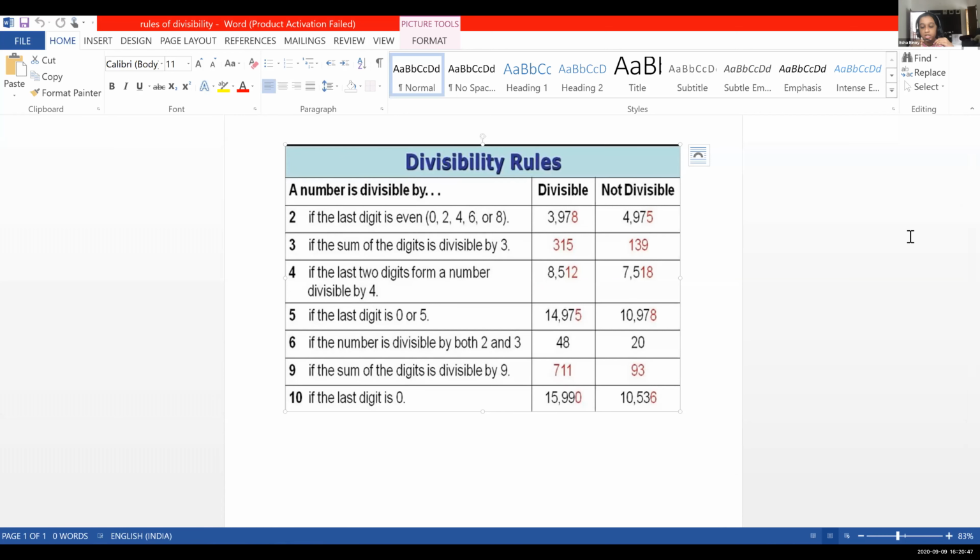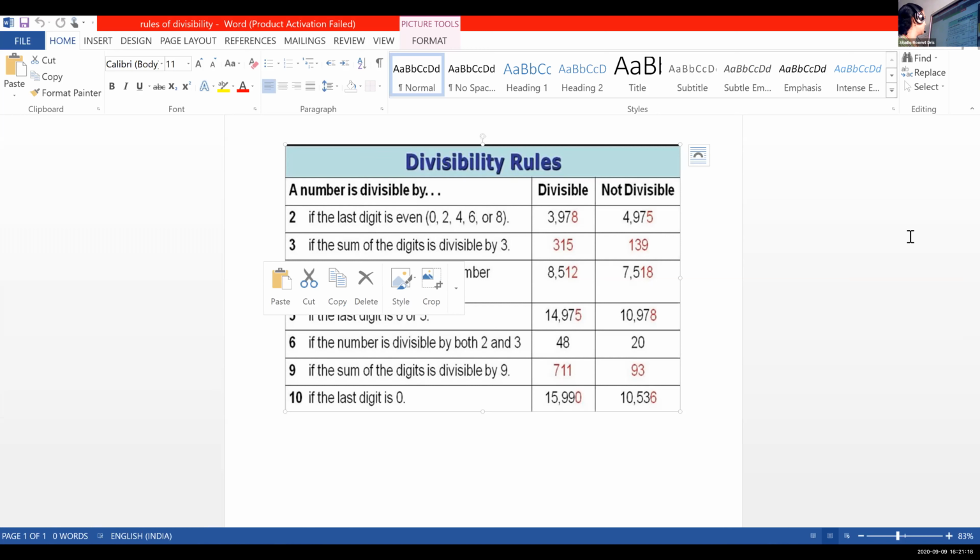8. So, is it divisible by 2? Yes, ma'am. And add 4 plus 8 to check whether it is divisible by 3. 4 plus 8 is 12. Is it divisible by 3? Yes. So it is divisible by both 2 and 3, so that is divisible by 6. Okay. If the given number is divisible by both 2 and 3, then it is divisible by 6.